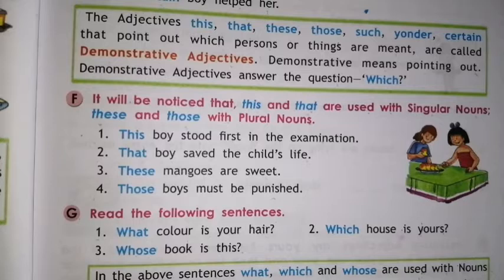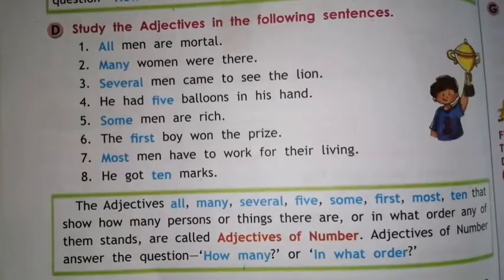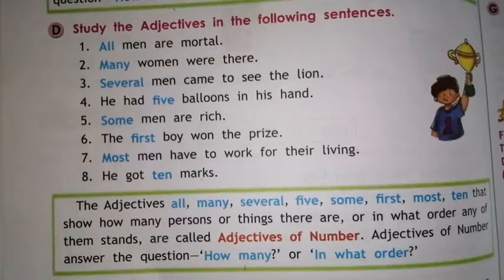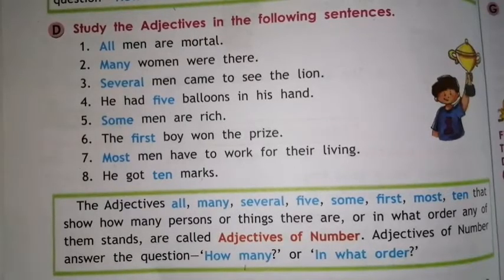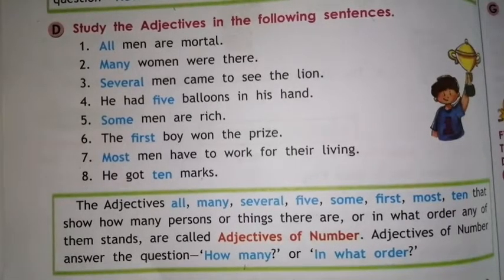So an adjective used with an uncountable noun is an adjective of quantity. For example, I have some food. So adjective of quantity is some and food is uncountable noun. And an adjective used with a countable noun is an adjective of number. For example, I have some dishes. Here, some is adjective of number and this is our countable noun.